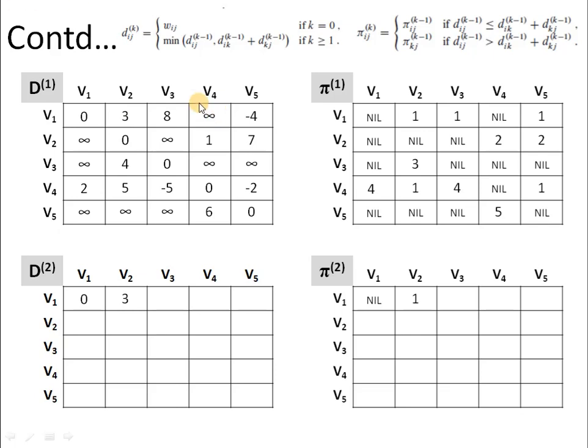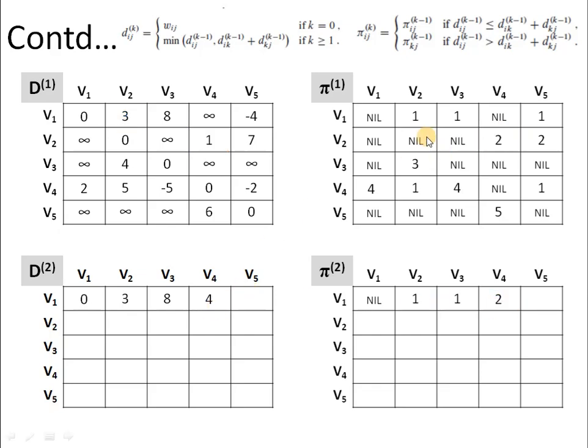Then V1 to V3. That means first we go V1 to V2 and then V2 to V3. So this entry comes out to be infinity. 3 plus infinity is infinity and the current value is 8. So there will not be any change. And then we have V1 to V4. So we have to go 1 to 2, 2 to 4. We are talking about these two entries, 1 to 2 and then 2 to 4. This summation comes out to be 4, which is less than infinity. So we have to update. And now we are reaching vertex V4 via vertex V2. So the corresponding predecessor comes out to be 2. So we will put 4 as the distance and 2 as the predecessor.